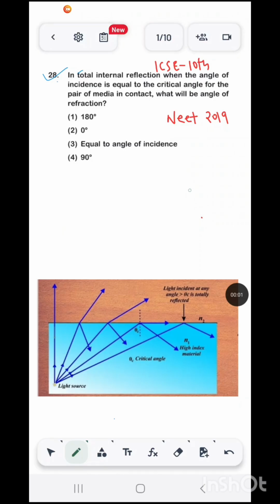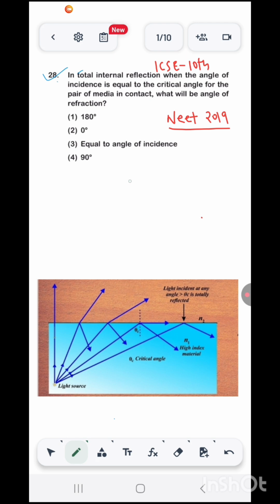Okay, hey everybody, let's try to understand and solve this question. Very simple question. This is from NEET 2019, and this question is for 4 marks. NEET questions are of 4 marks, objective type. And this concept we have already learned in class 10th physics, ICSE class 10th physics. This is regarding total internal reflection.